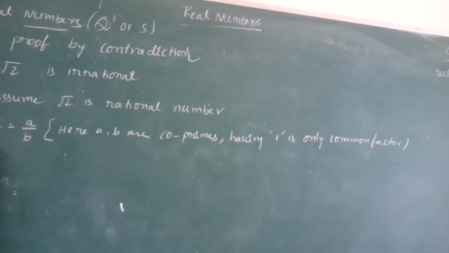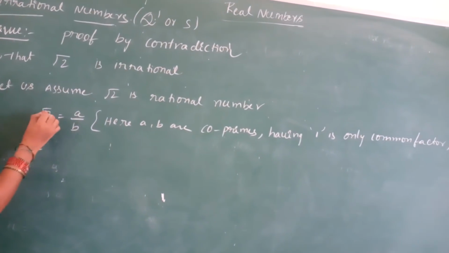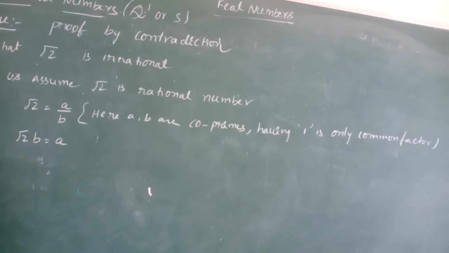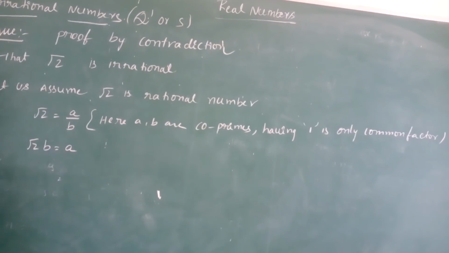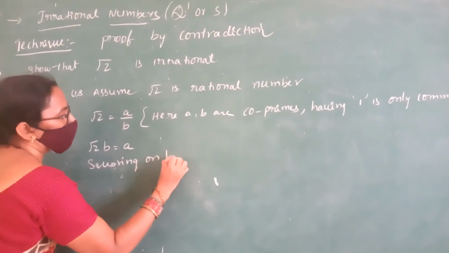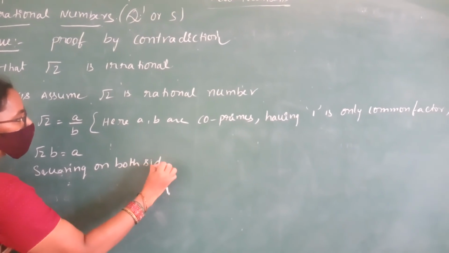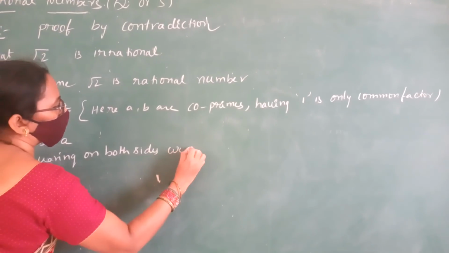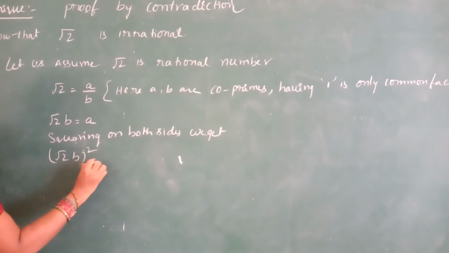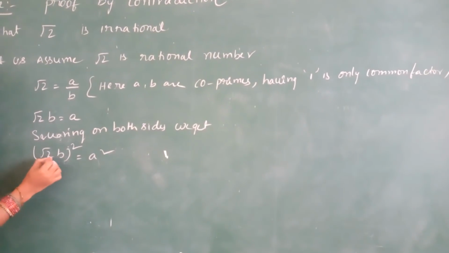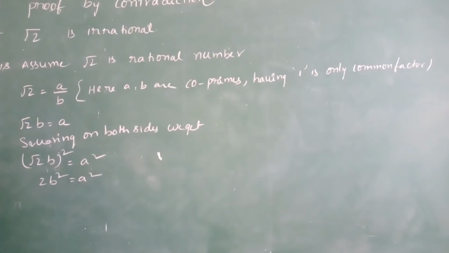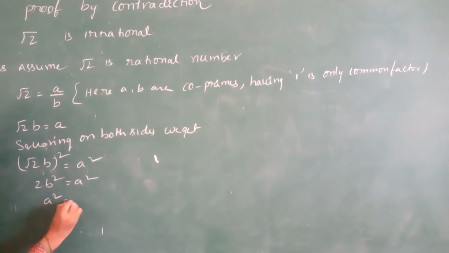Okay children, see, root 2, we move this b to the other side. Root 2 into b equal to a. Here I do one mathematical calculation, that is squaring on both sides. We get root 2 into b whole square equal to a square. Here 2b square equal to a square. Okay children, a square equal to 2b square.